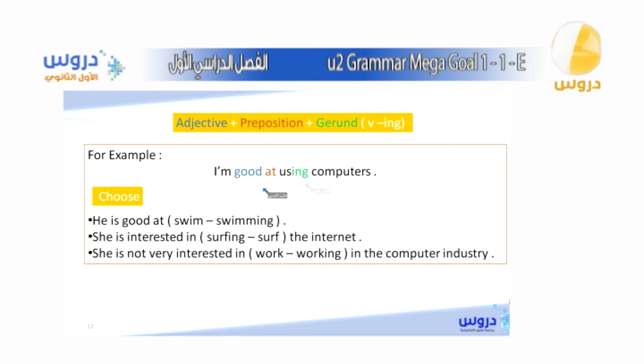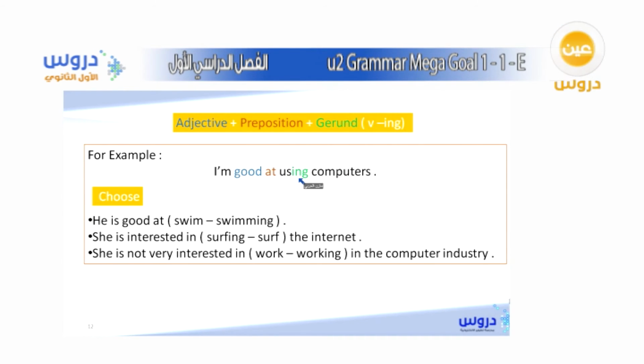For example, as we say here, I am good at using computers. I am excellent at juggling, for example, okay? I am excellent at driving.